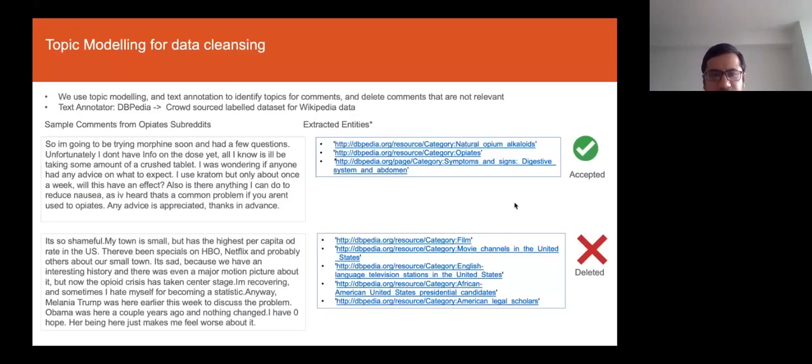So there's no point for us to run any analysis on the comment below, because it will just create extra noise. When we extract the entities, we see that all the entities extracted are really not linked to opioids. So we remove that comment from the purpose of our analysis. So that's what we do in terms of filtering our content.